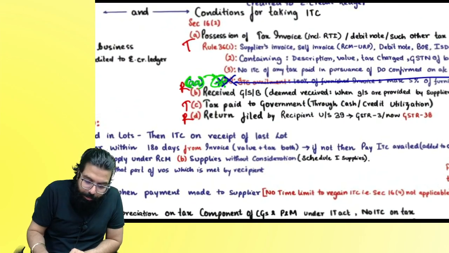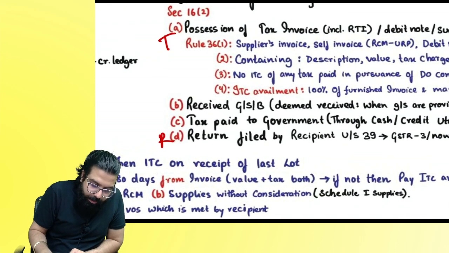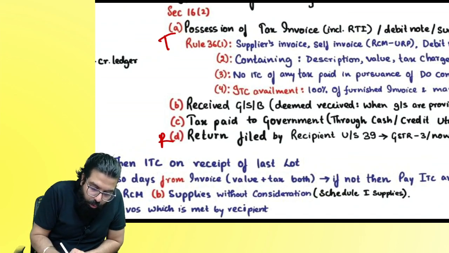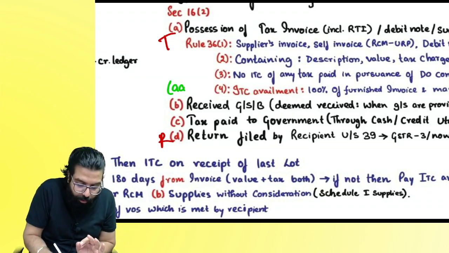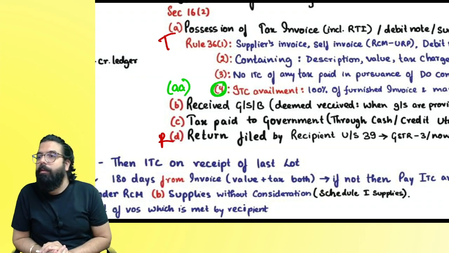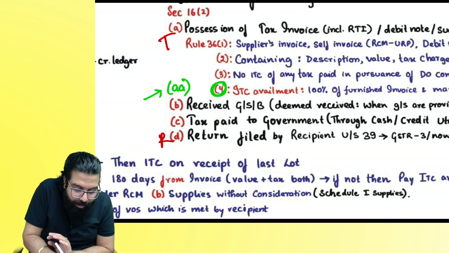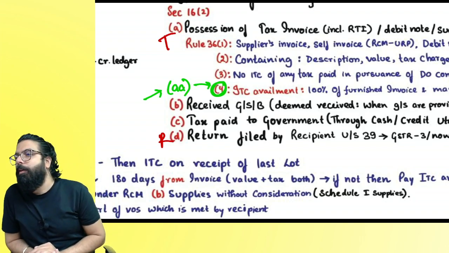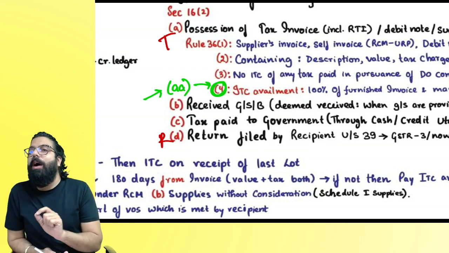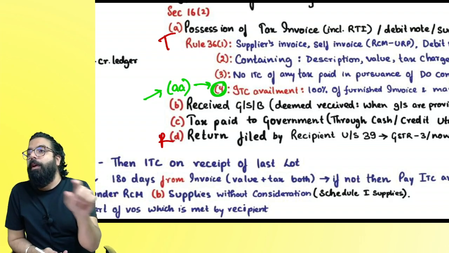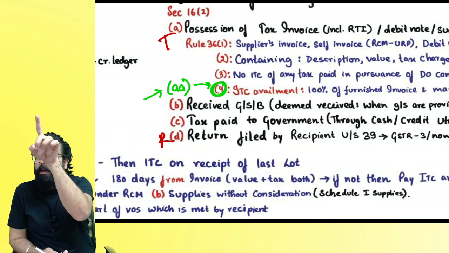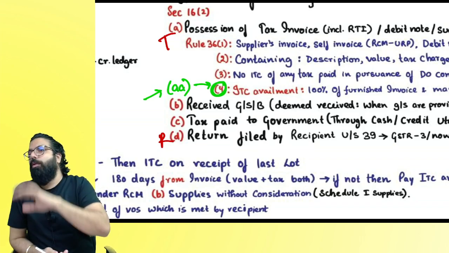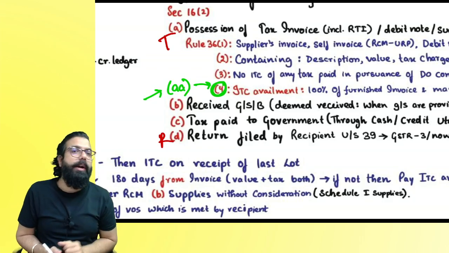Next. What is this amendment, everyone? 16(2)(aa) inserted, and this rule 36(4) also has been changed. No, it is not deleted. This is also amended. What is written over here? The same thing is written over here. Because you can't write something directly in the rule. If you write in the rule, it has to come from the act. So first they wrote in the act and they wrote the same thing in the rule also. Can we go ahead, everyone?